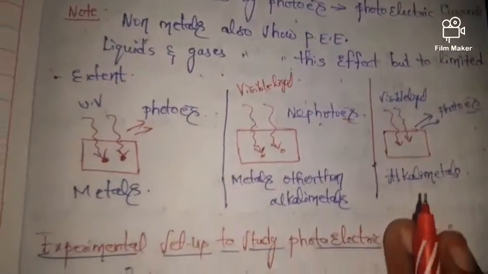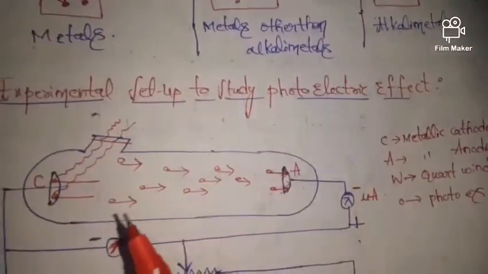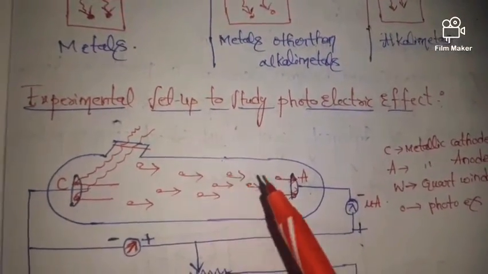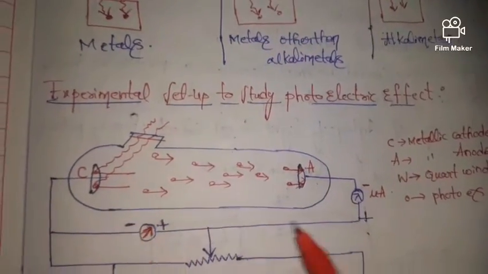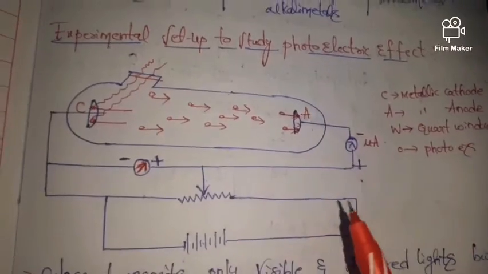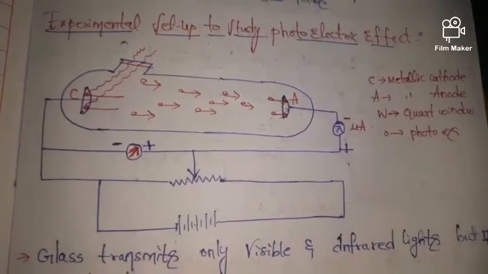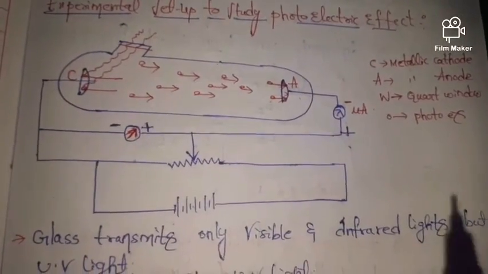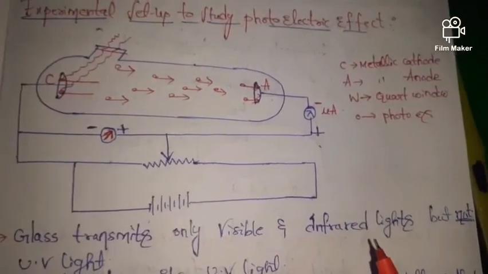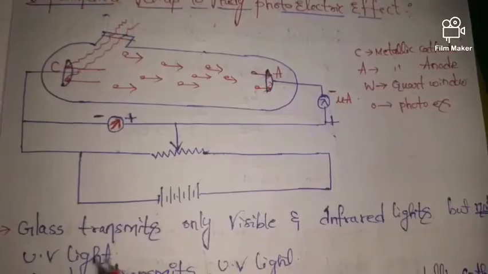Next, have a look at the experimental setup to study the photoelectric effect. Before observing this we should know two points. Glass can transmit only visible and infrared light, but not UV light.